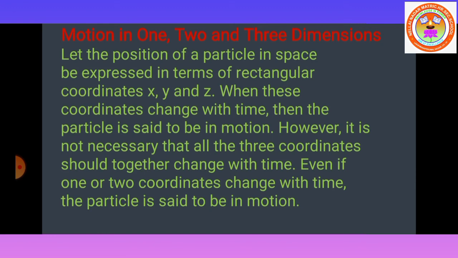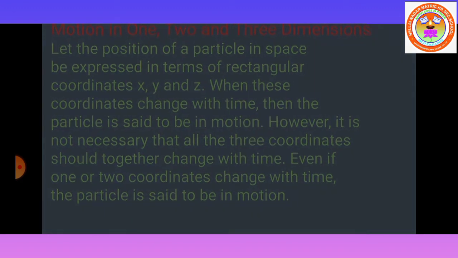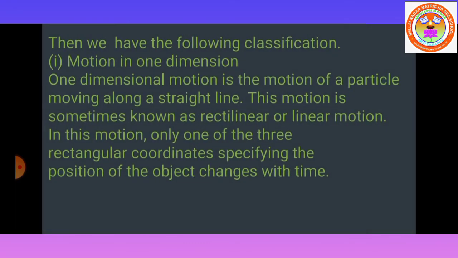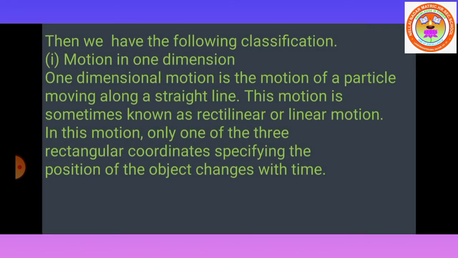Even if one or two coordinates change with the time, the particle is said to be in motion. So by using that, we can classify motion in one dimension, motion in two dimensions, and motion in three dimensions.